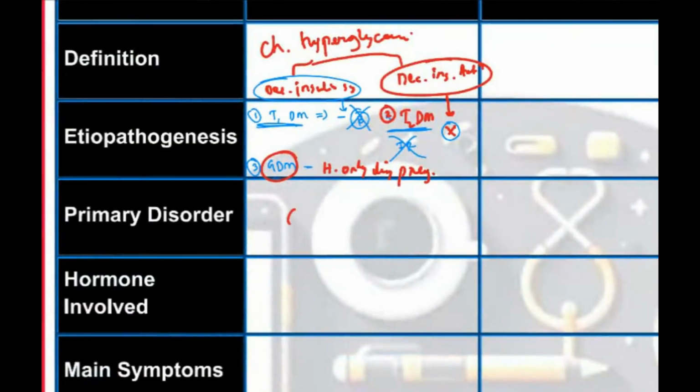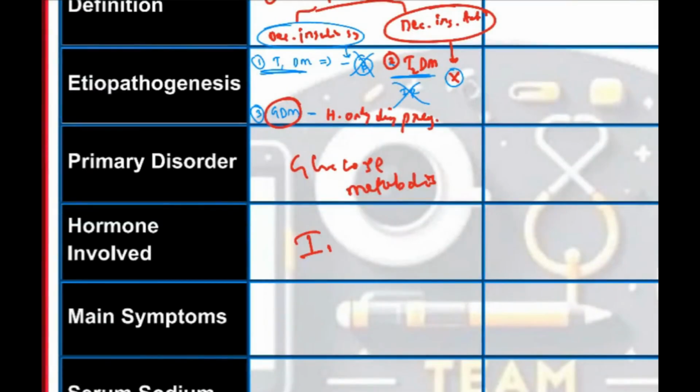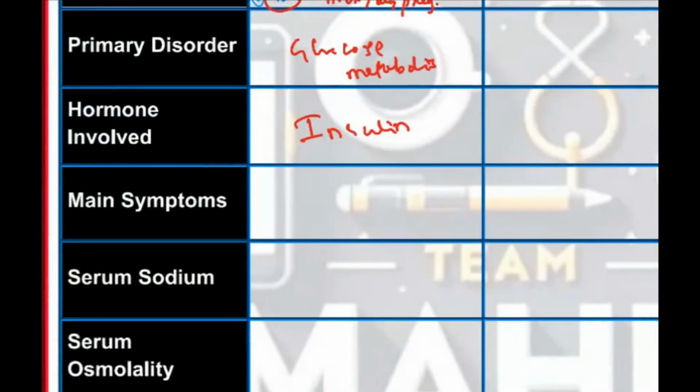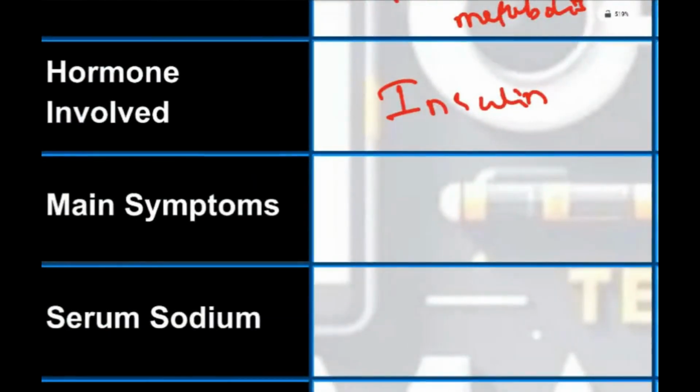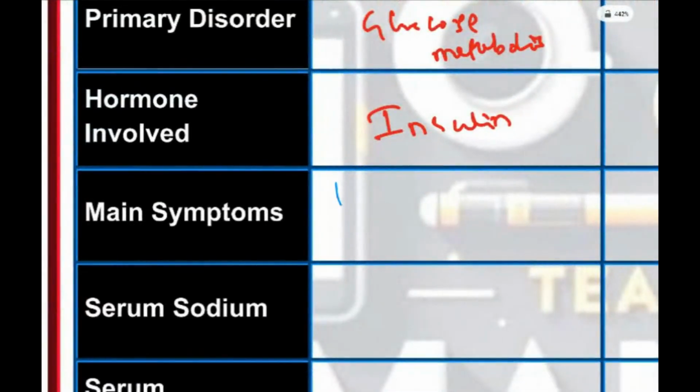So here the disorder is in the glucose metabolism. The problem is in the glucose metabolism. That is the primary disorder. Insulin is the hormone here which is involved. So what are the main symptoms? The main symptoms of diabetes are the three Ps: polyuria, polydipsia, polyphagia. Because of this, what will happen?